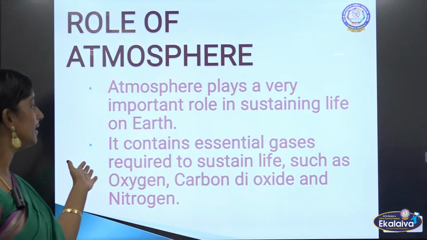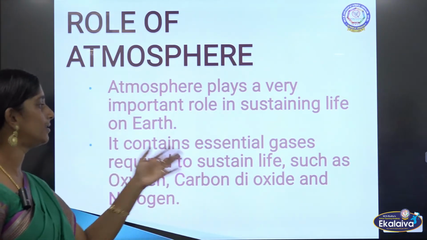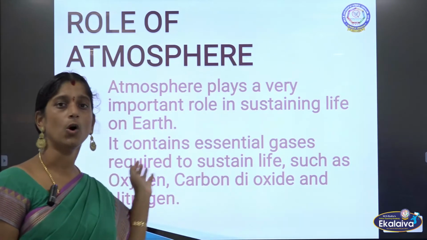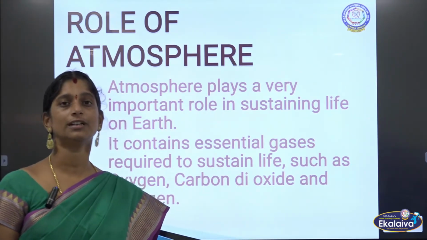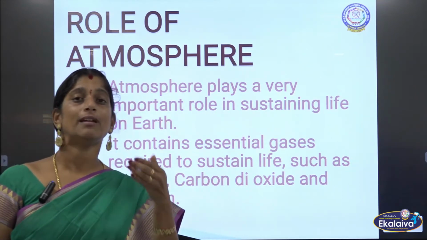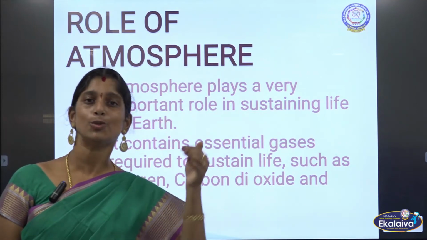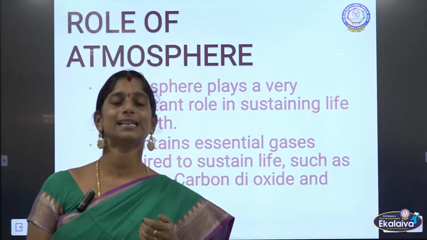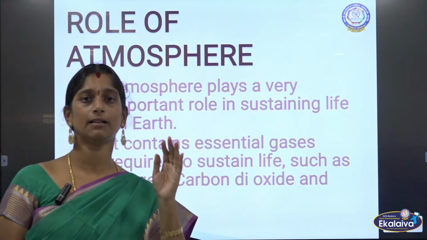Then it contains essential gases which are required to sustain life, such as oxygen, carbon dioxide and nitrogen. This atmosphere consists of various gases which are very important for living things to live on the earth. As we all know, earth is the only planet where living things are there.